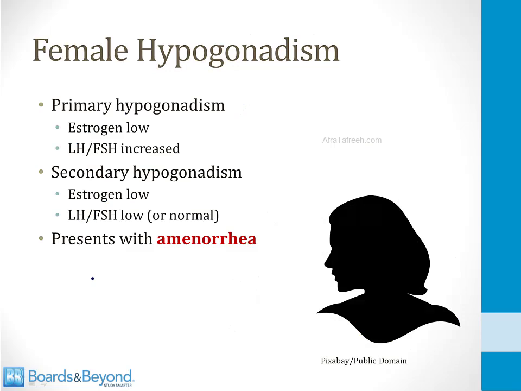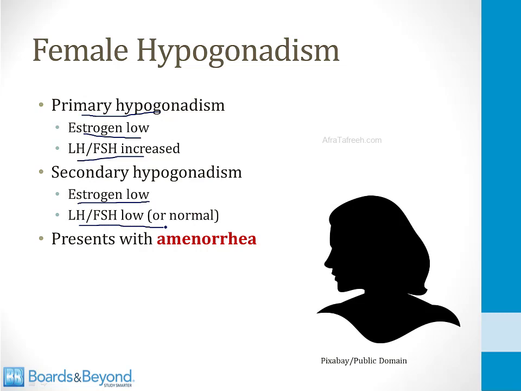Now let's talk about female hypogonadism. So this refers to underactivity of the ovaries and insufficient production of estrogen and progesterone from the ovaries. So in primary hypogonadism involving the female, estrogen levels are low, but LH and FSH are increased. In secondary hypogonadism, estrogen levels are also low, but LH and FSH are low or normal.